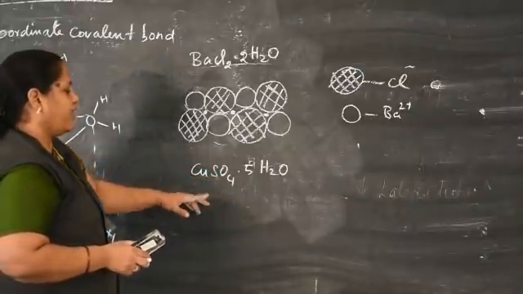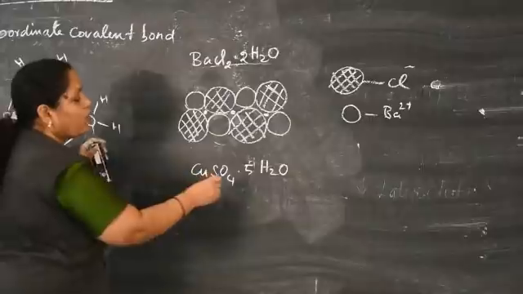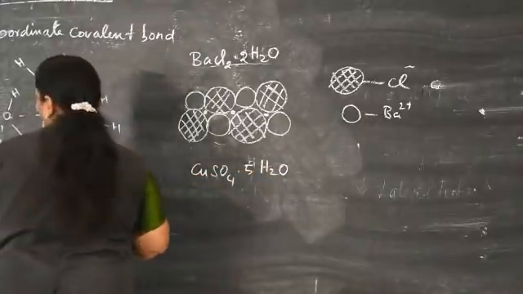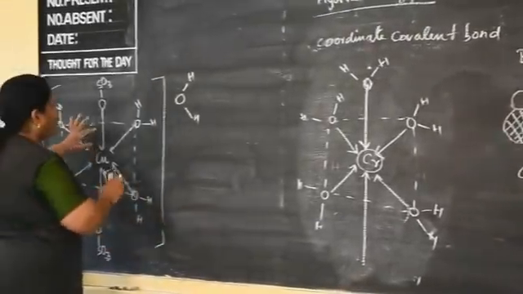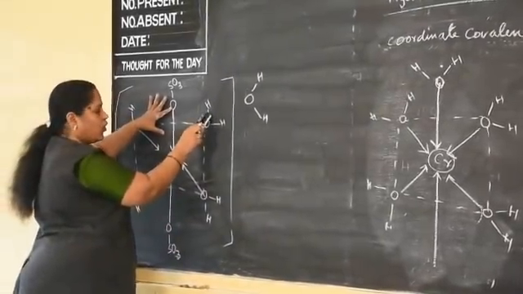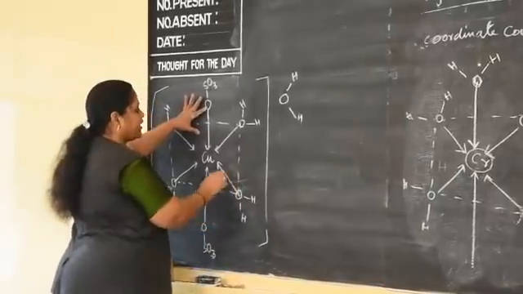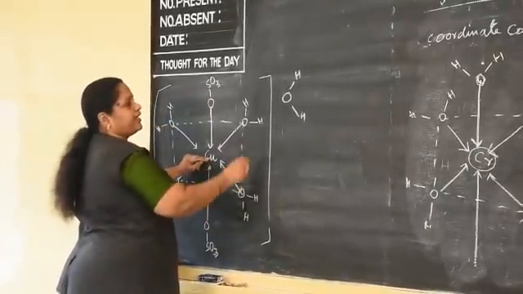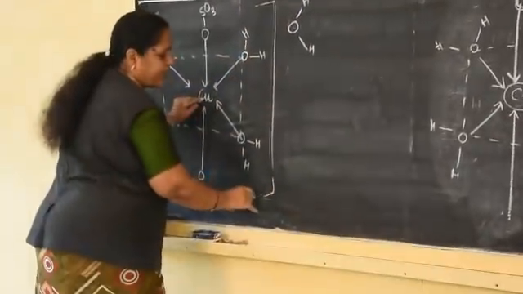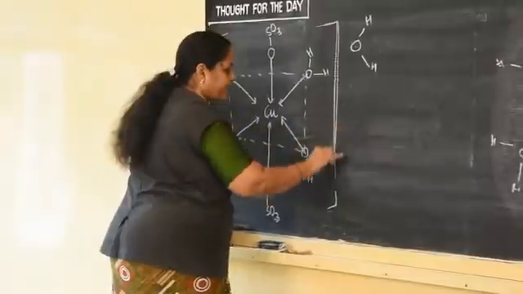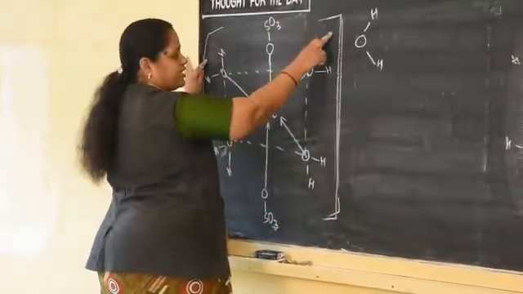Among these five water molecules, four water molecules form coordinate covalent bonds with copper, and the fifth water molecule is present outside of the coordination sphere. This square bracket is referred to as the coordination sphere.